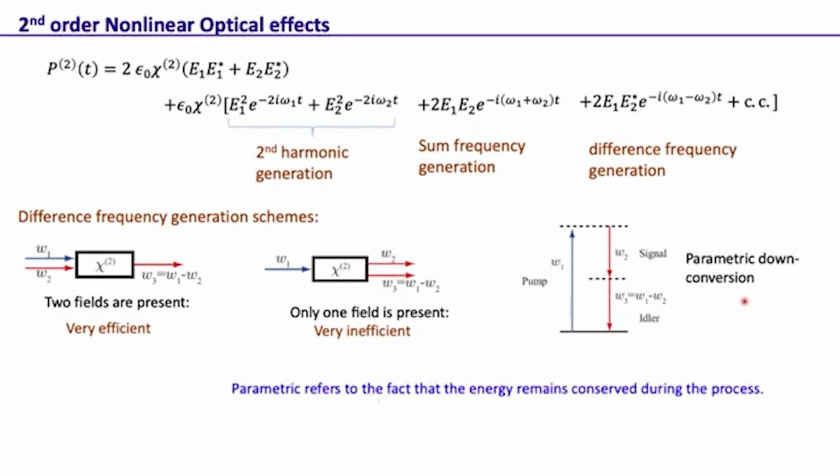Parametric down conversion refers to the fact that the energy remains conserved during the process. There are non-parametric processes as well, which are non-energy conserving, but we want to study this parametric down conversion in detail because this is one process that, through the difference frequency generation scheme, produces a two photon field.